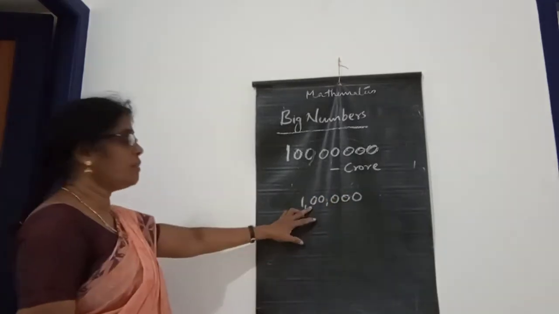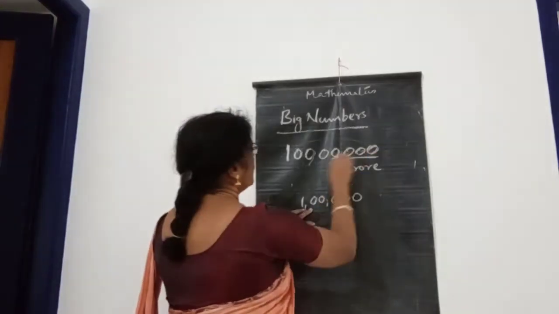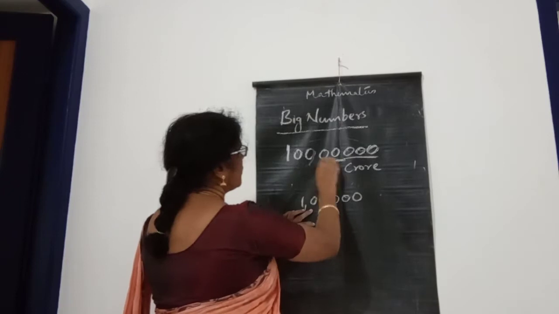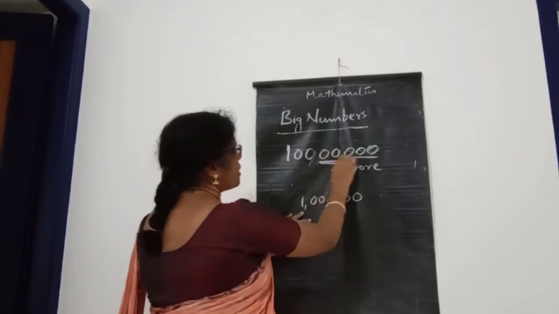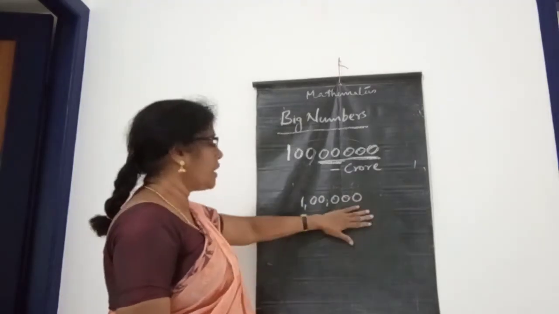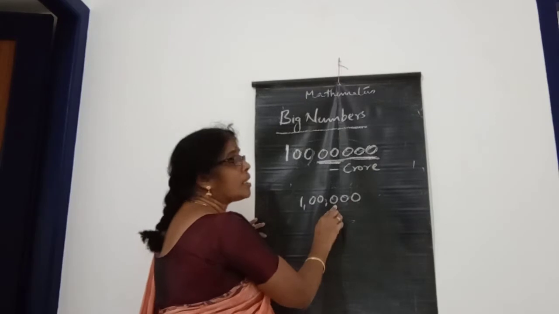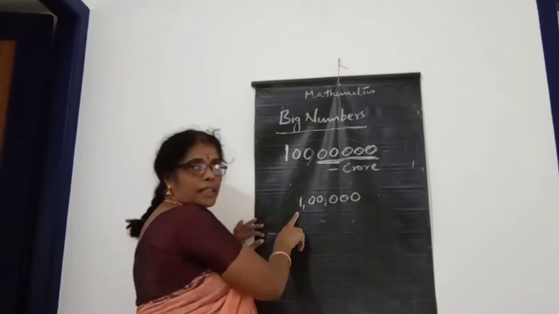There are 5 zeros in 1 lakh. 3, 2, 5. 100 lakhs, this one is the portion of the lakh, 5 zeros. Look here, 1 lakh: ones, tens, hundreds, thousands, 10,000 and lakhs.